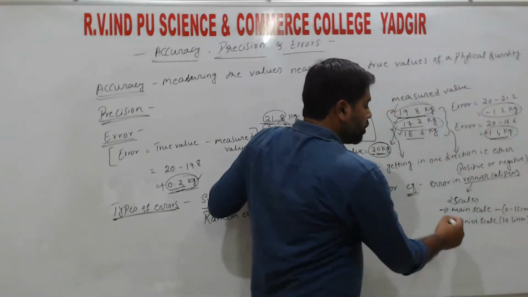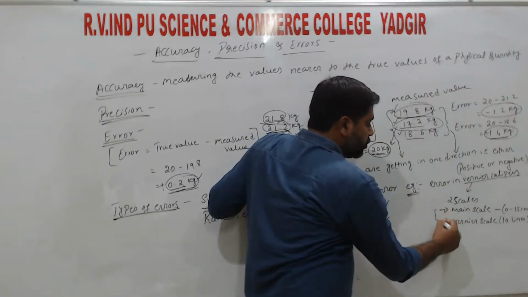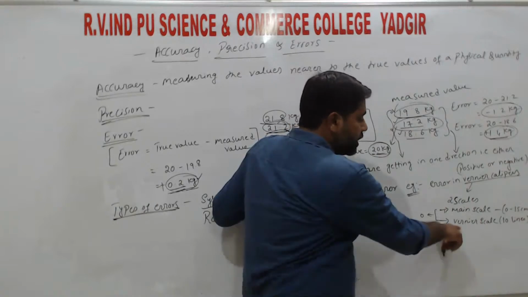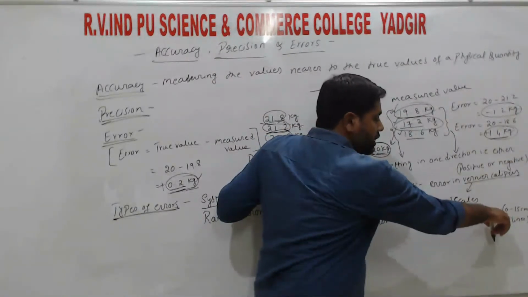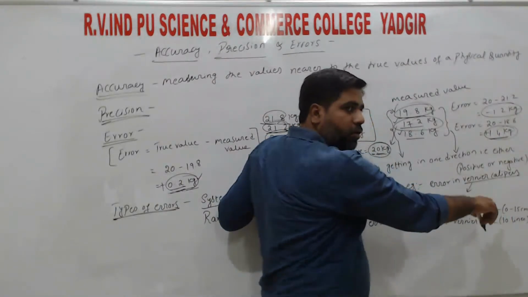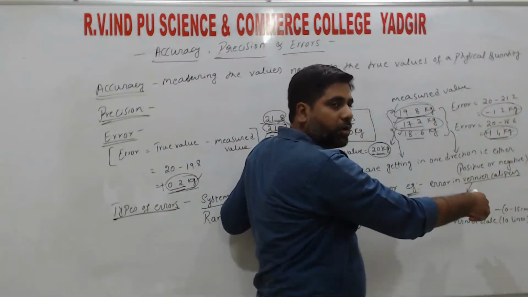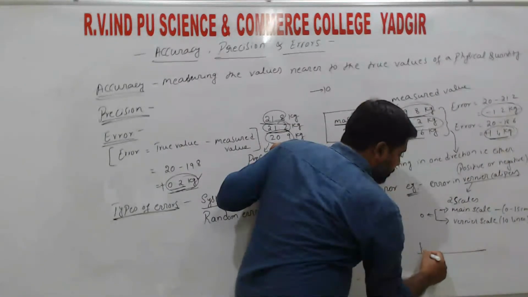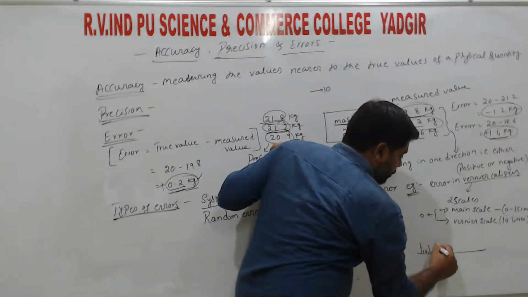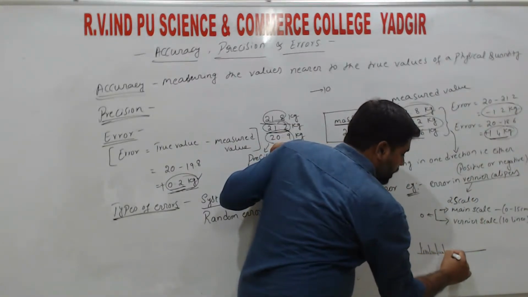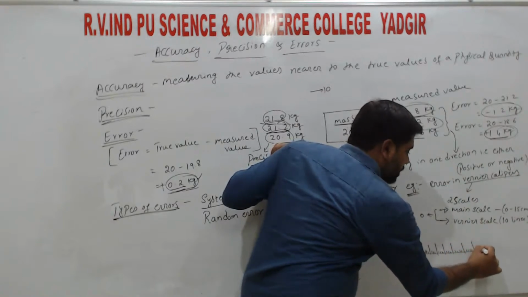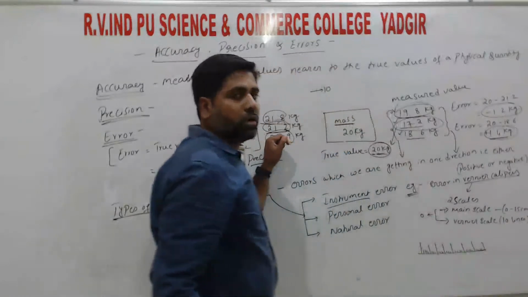So here the coincidence of the vernier scale with the main scale should always be 0, right? The line where the vernier scale starts and the line where the main scale starts should coincide, that means the first line, right? If you come to the lab, you will understand easily, because you see the instrument directly, right?